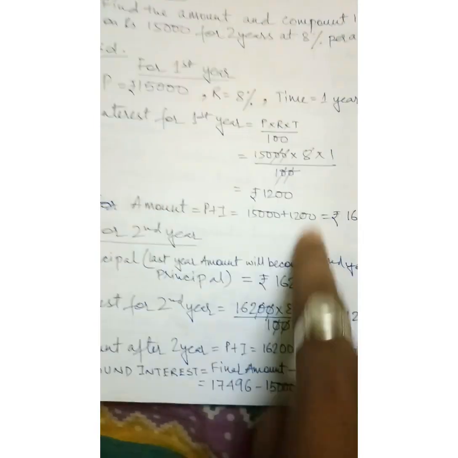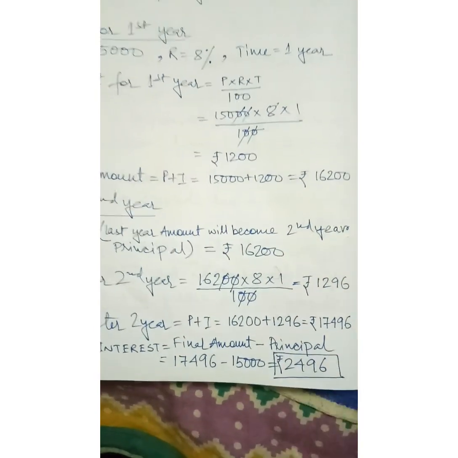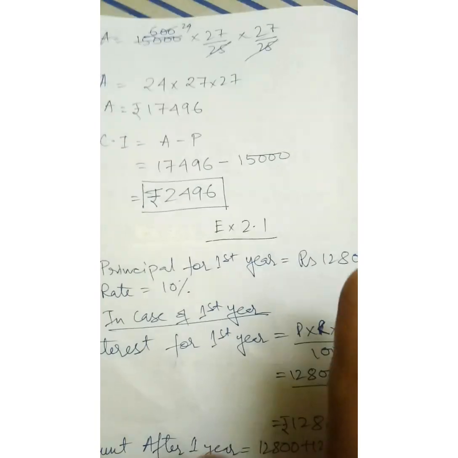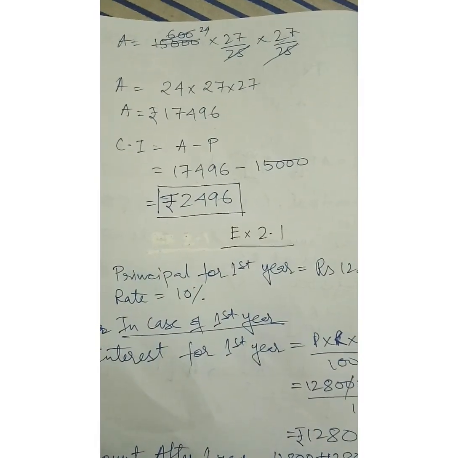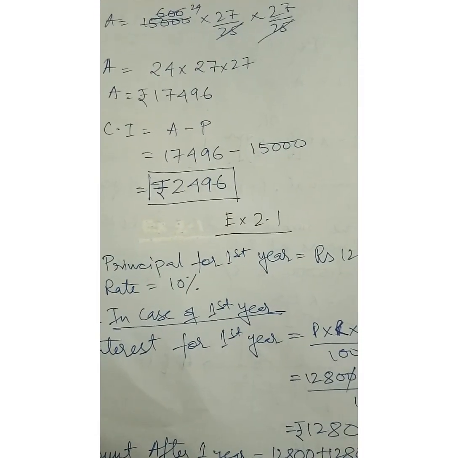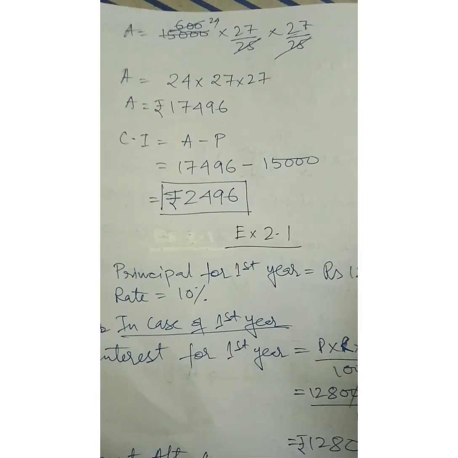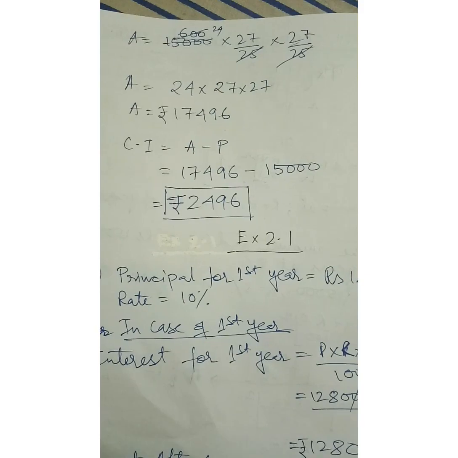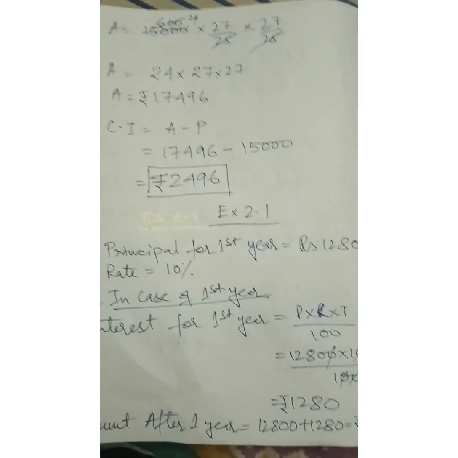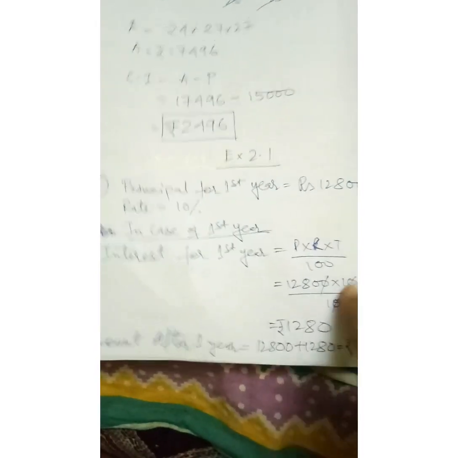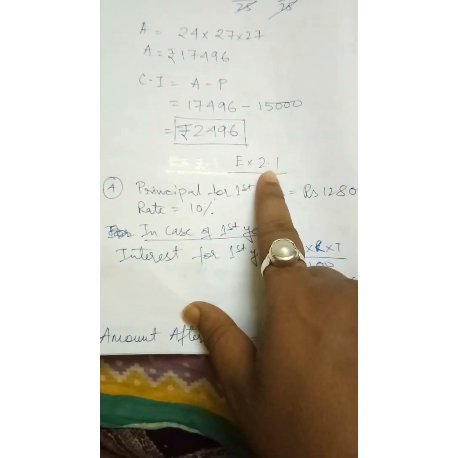Any process you do, the answer will be the same, but to take less time, always try to use the formula. Understood? Here I have solved one question from exercise 2.1.